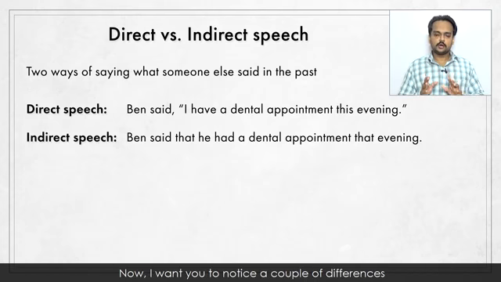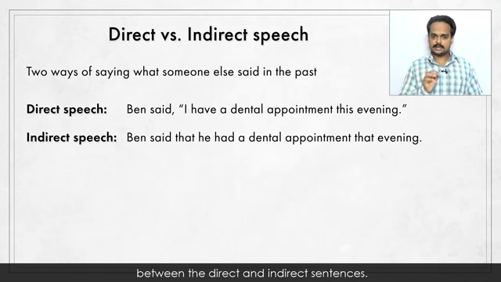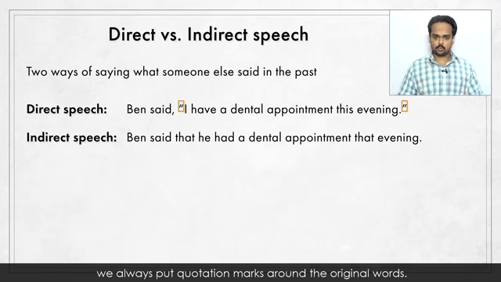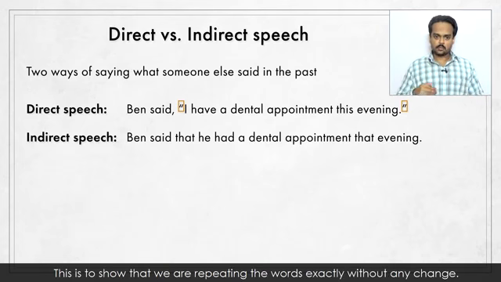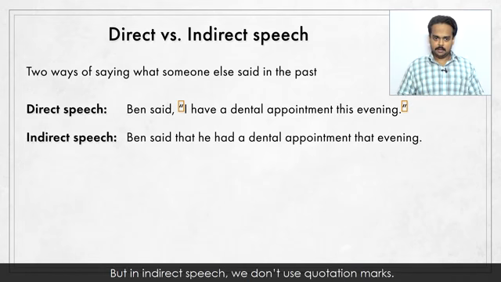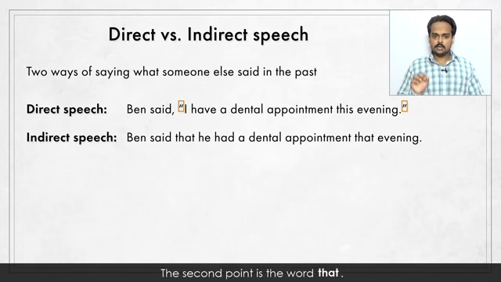Now, I want you to notice a couple of differences between the direct and indirect sentences. When we write direct speech, we always put quotation marks around the original words. This is to show that we are repeating the words exactly without any change. But in indirect speech, we don't use quotation marks. The second point is the word that.